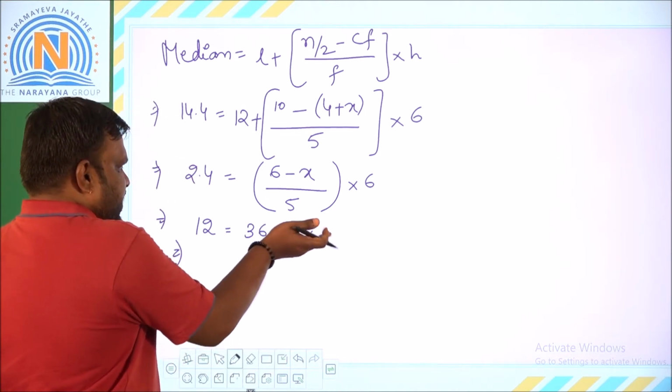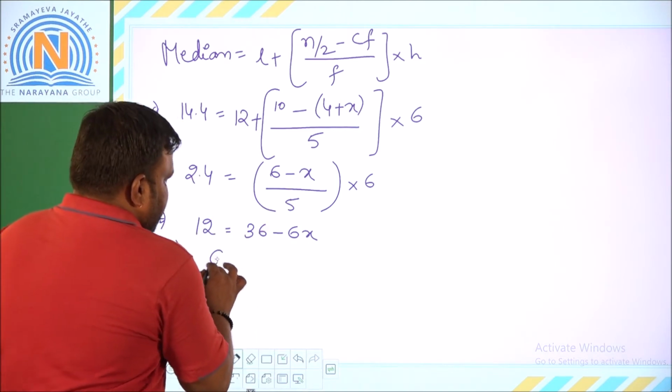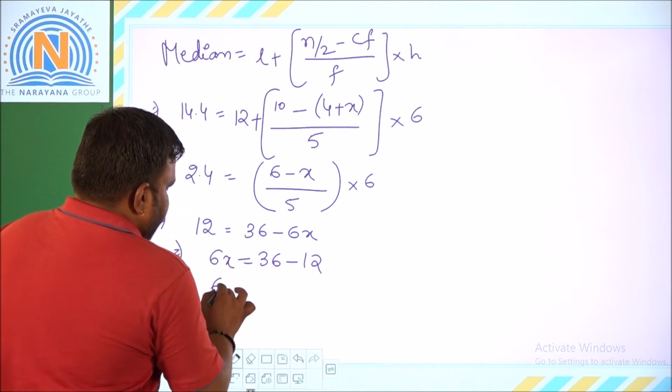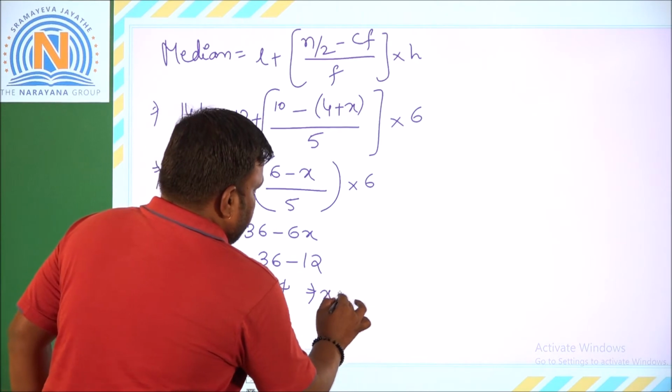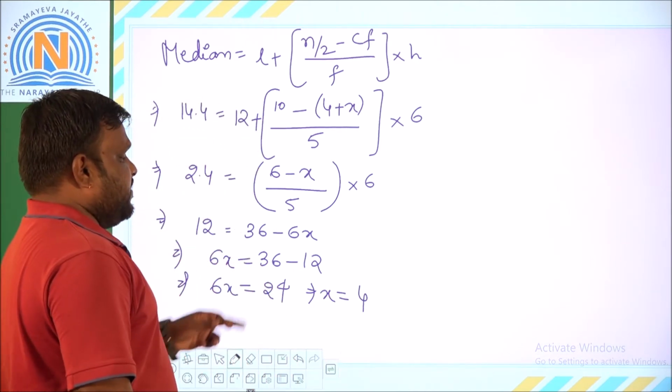From this, bring the minus 6x to the LHS and take this 12 to the RHS. So 6x is equal to 36 minus 12. That means 6x is equal to 24. From here, x is equal to 24 by 6, that is 4. So now you got the value of x as 4.